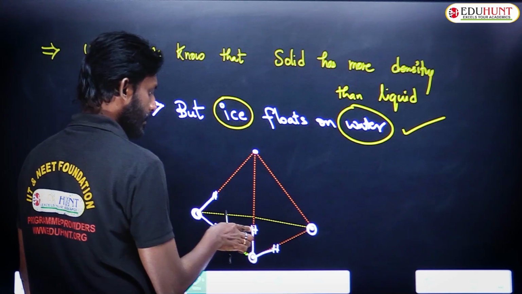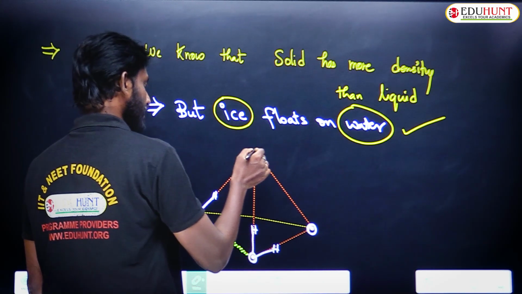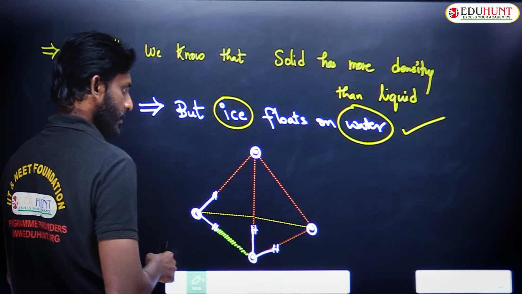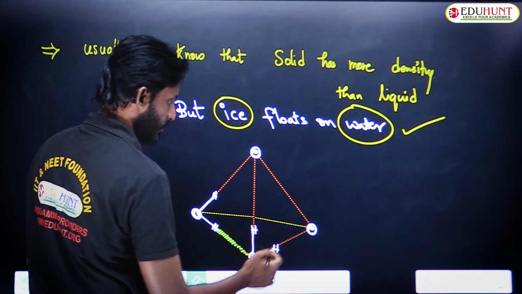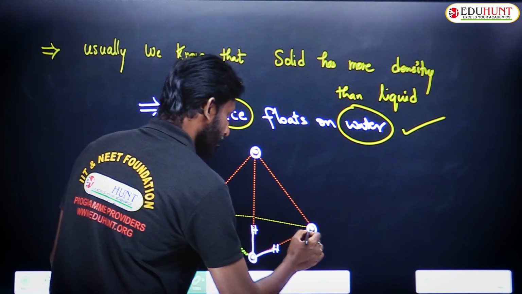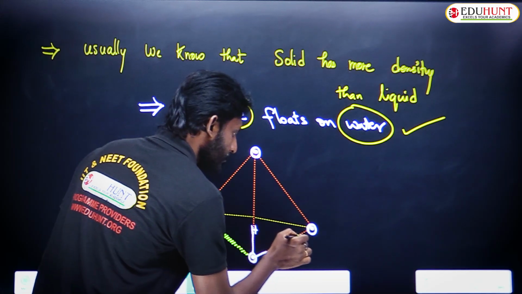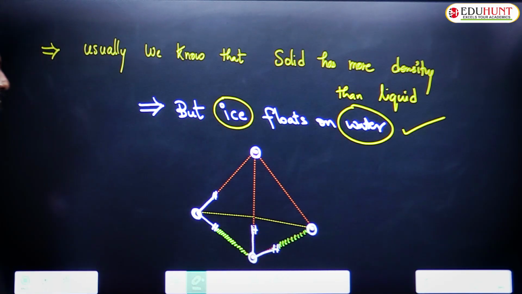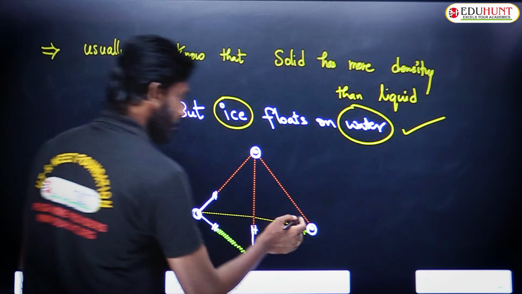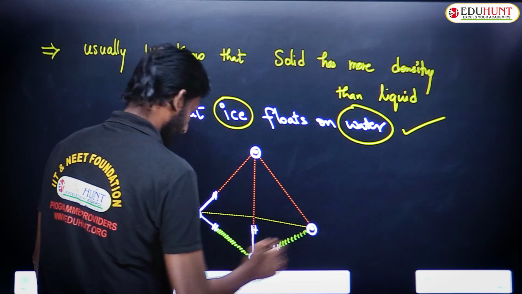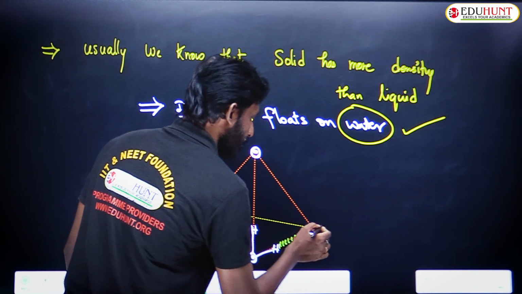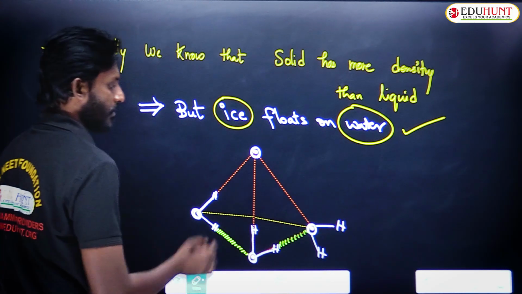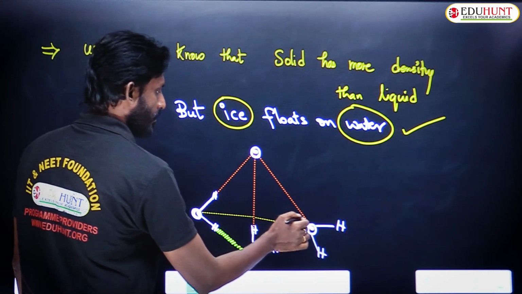Now, as there is hydrogen, I need to take an oxygen here also, with an oxygen and hydrogen bond. Now this oxygen is forming an attraction.